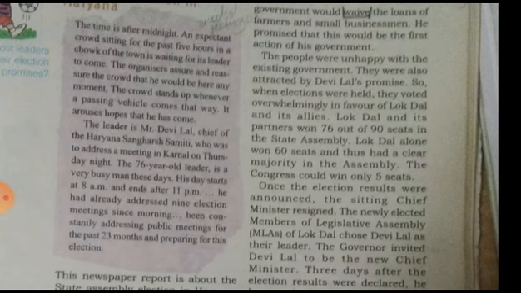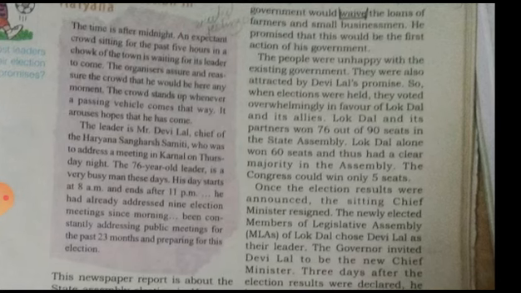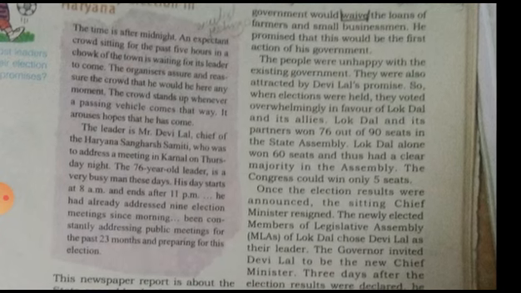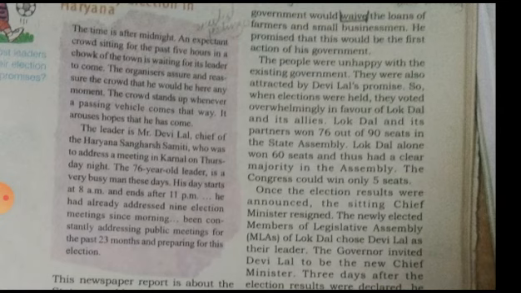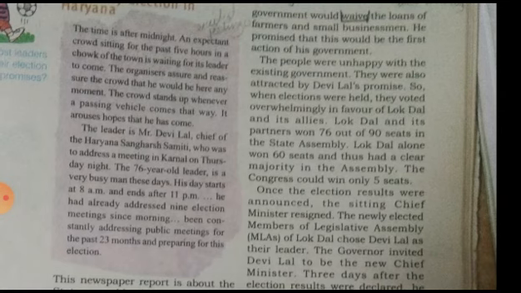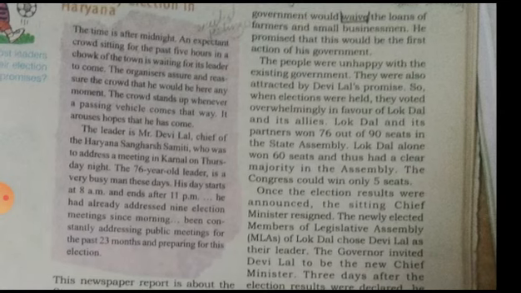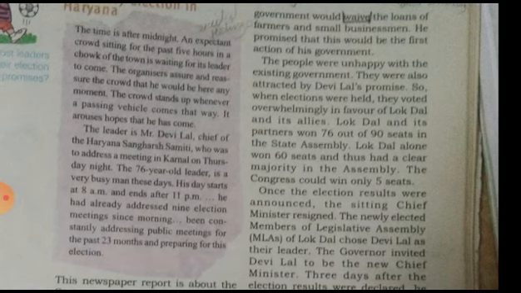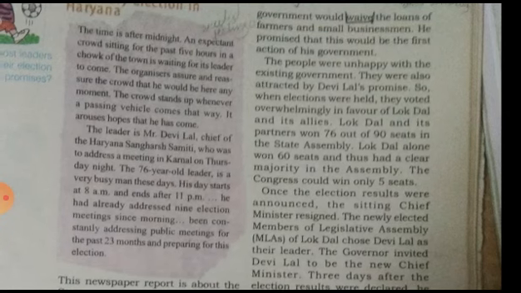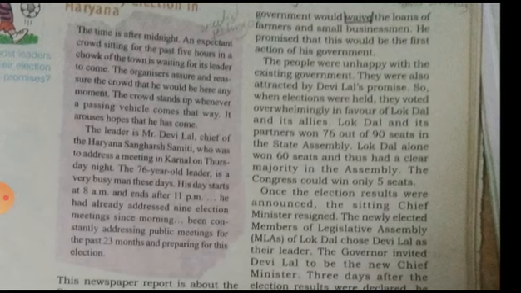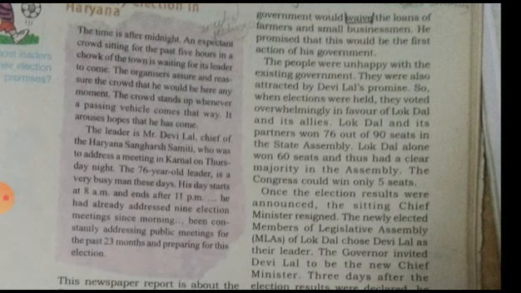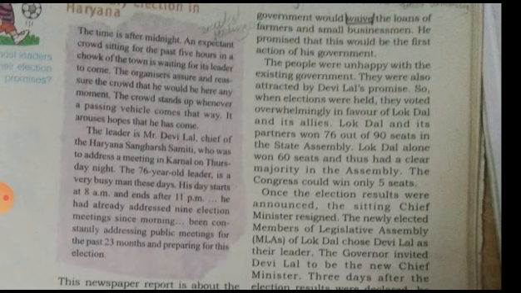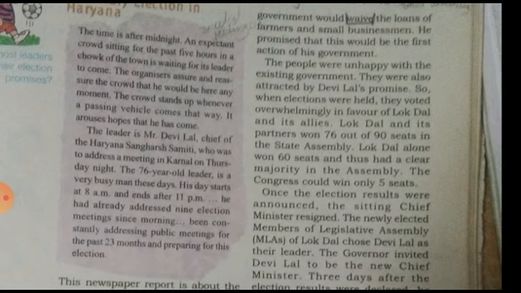Lok Dal alone, the party of Devilal, won 60 seats and thus had a clear majority in the assembly. The Congress party, which was ruling at that time, could win only 5 seats.